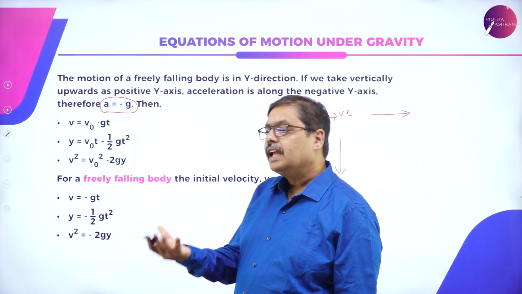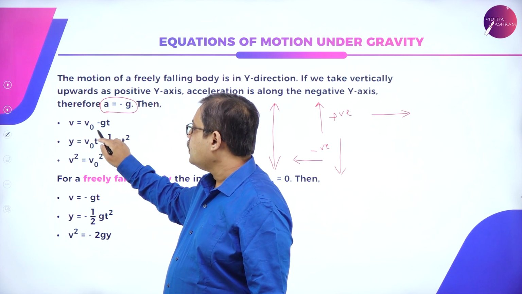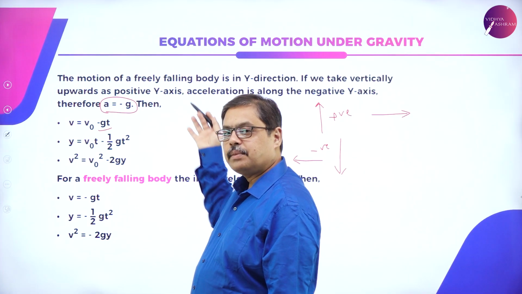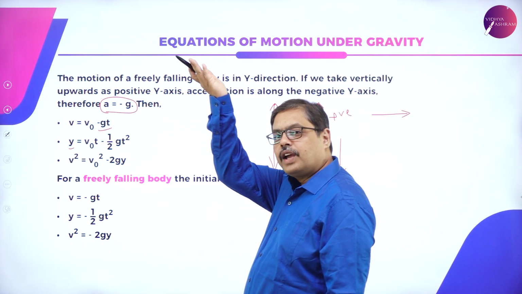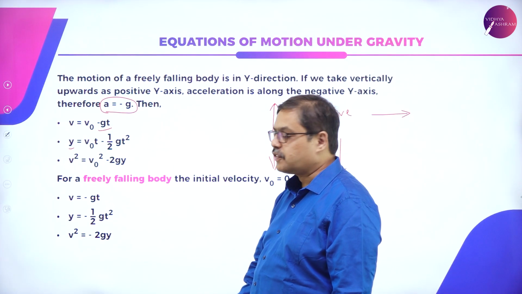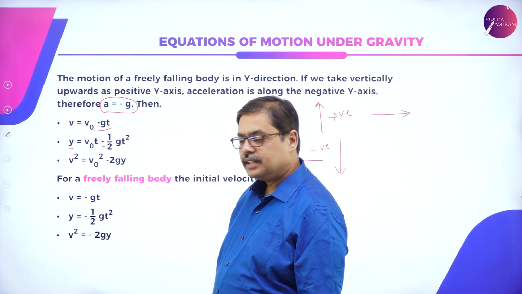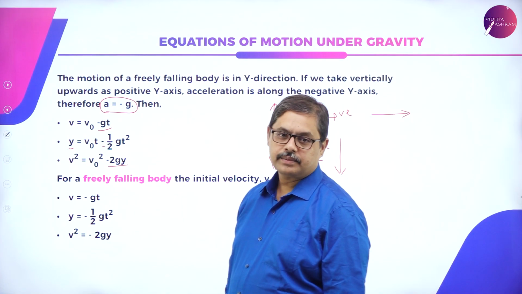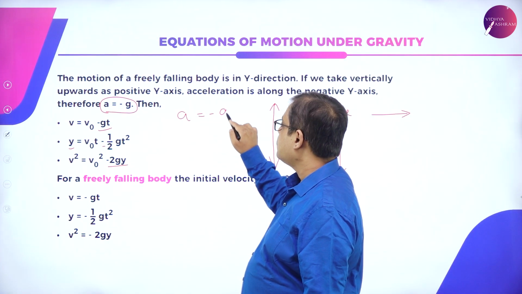So under the acceleration due to gravity, your equations will be v is equal to v naught minus gt. Instead of the x direction in the previous class, here we are taking y, because either the object is moving upwards or it is coming downwards, free fall. So y equals v naught t minus half gt square. v square is equal to v naught square minus 2gy. Wherever you had an a, we have replaced that with minus g.